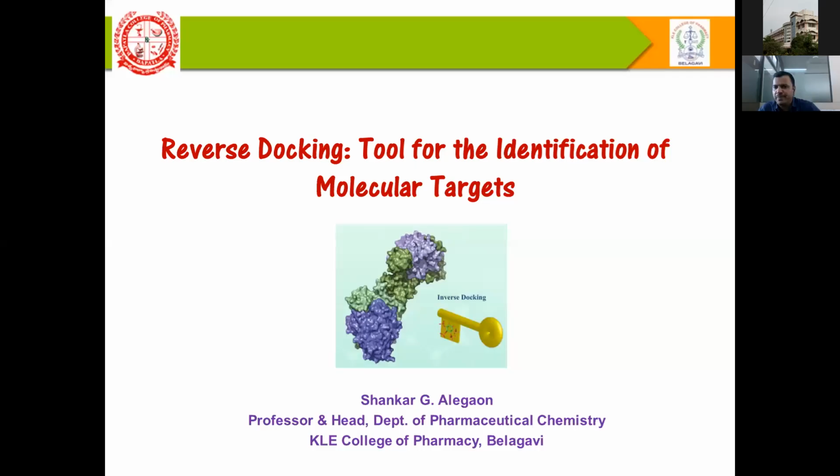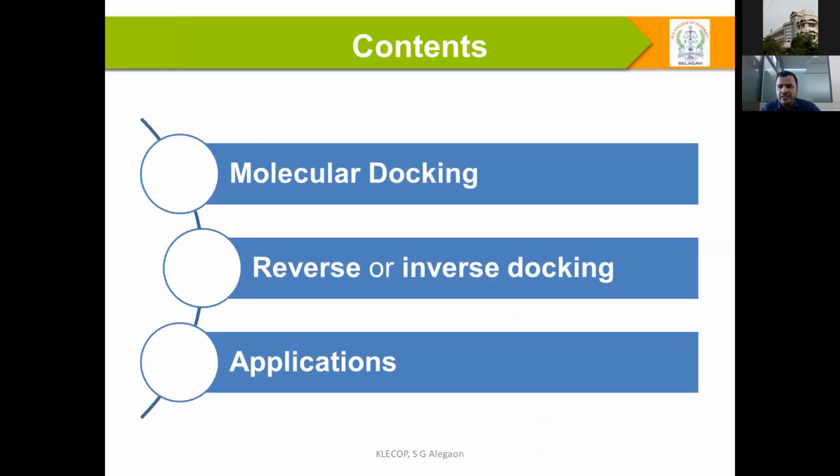Okay. In the next 30 to 45 minutes, what we are going to understand is all about molecular docking. Already, I think, in the previous